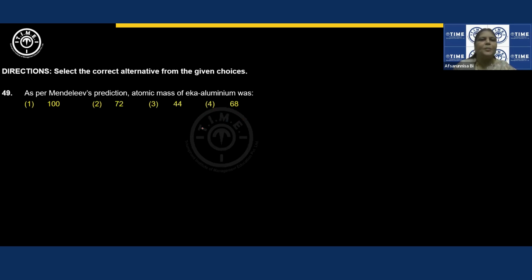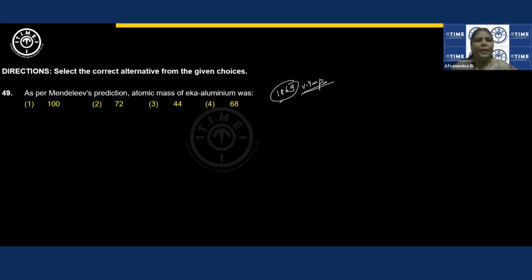Next question. As per Mendeleev's prediction, the atomic mass of Eka aluminium was... Mendeleev gave his periodic classification of elements in the year 1869. The year is very important to note down.